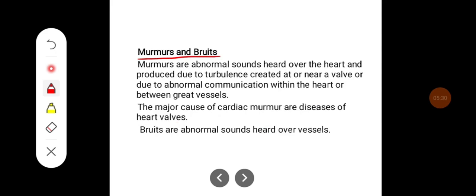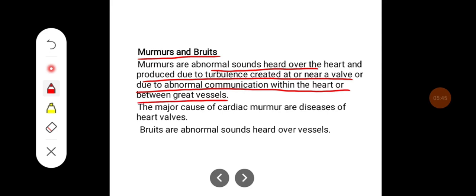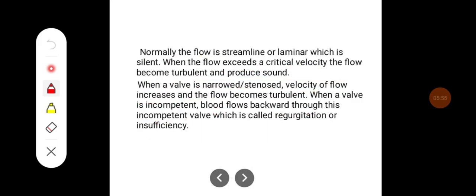Murmurs and bruits. Murmurs are abnormal sounds heard over the heart and produced due to the turbulence created at or near a valve, or due to abnormal communication within the heart or between great vessels. The major cause of cardiac murmur is disease of heart valves. Bruits are abnormal sounds heard over vessels.